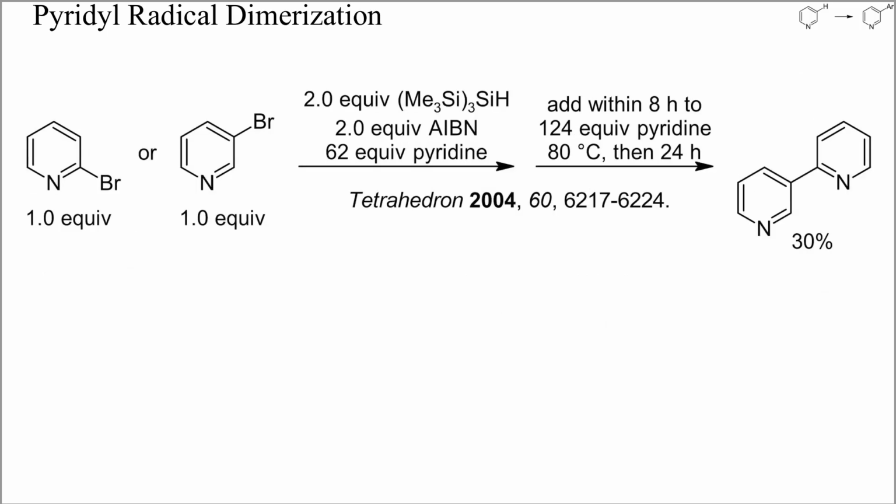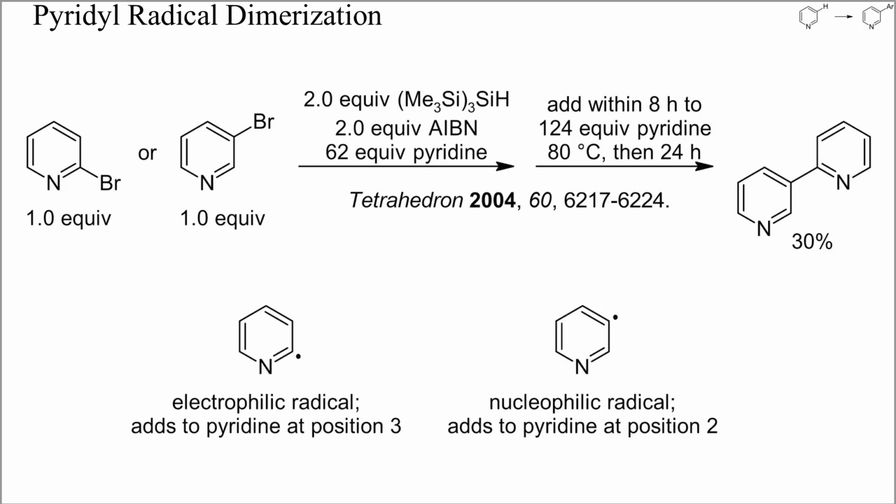This reaction may be a bit confusing at first sight. No matter if 2 or 3-bromopyridine was treated with the radical starter AIBN and a large excess of pyridine, the same unsymmetric pyridine dimer was obtained. The reason for this probably was that 2-pyridyl radicals are electrophilic and will add to pyridine at position 3, while 3-pyridyl radicals are more nucleophilic and add to pyridine at position 2.